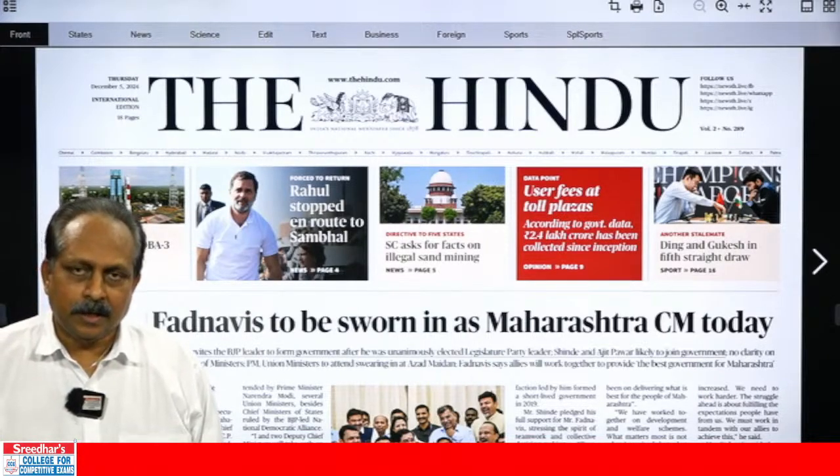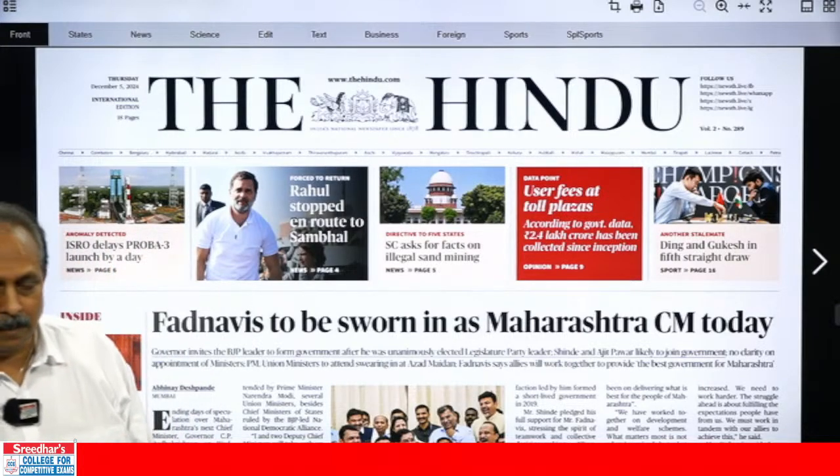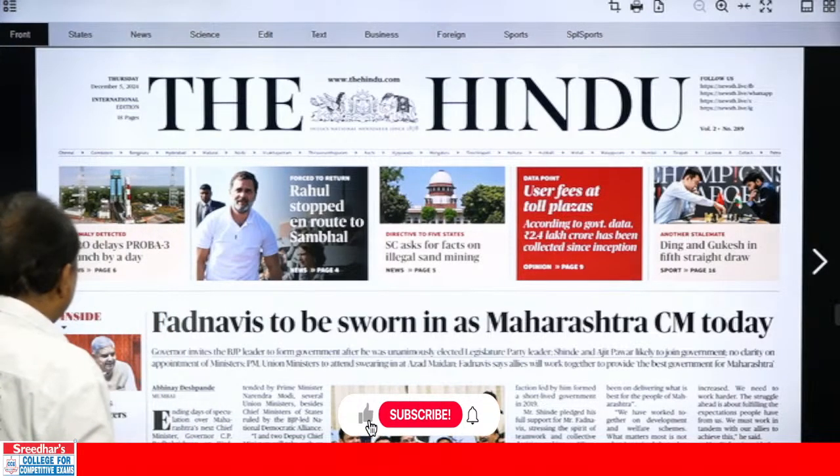The Hindu Editorial Analysis for Proficiency in English. As usual, let us start with the snippets.